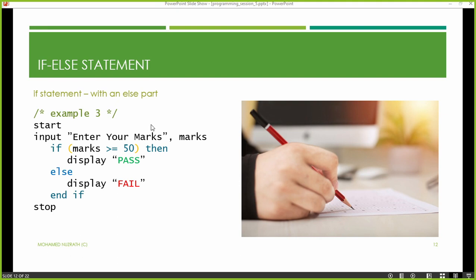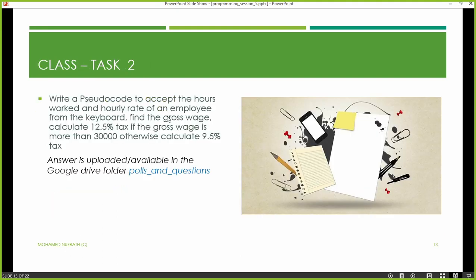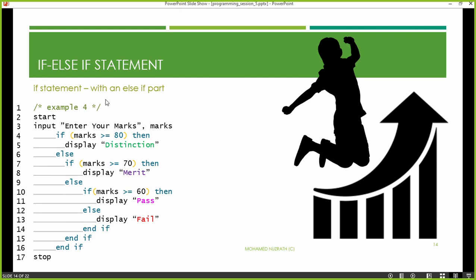Let's take the final one for today, which is this one. A class task is given. So this class task I will post it in the Edmodo. You will do it after the class, because then I can cover this one today and finish it off, and then I can set more questions today, children. So next week, as a recap, we can start from this question, then we can discuss this question as well, and maybe 2 or 3 more questions we can do in this one. Then you will be all right.